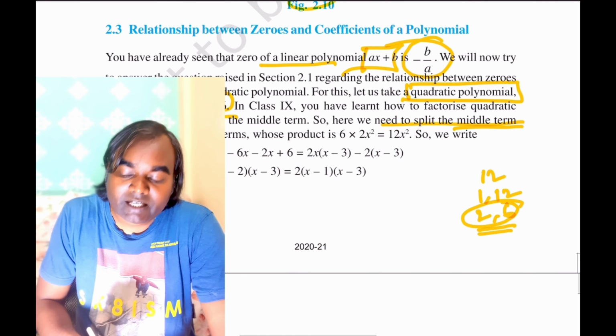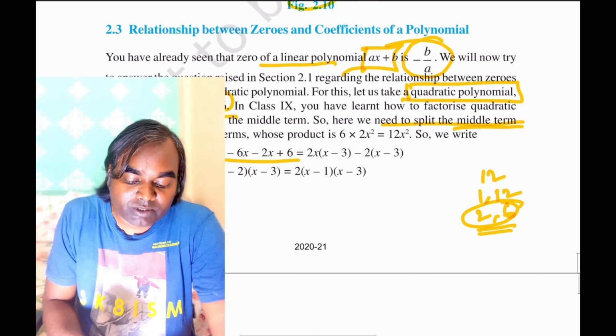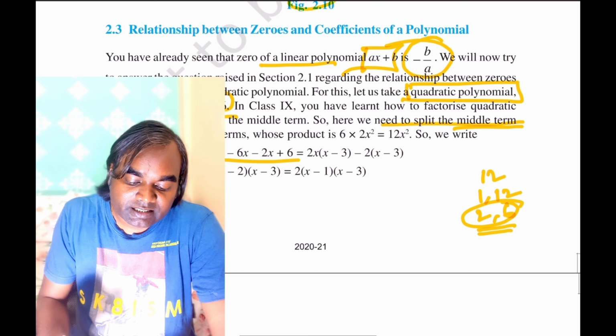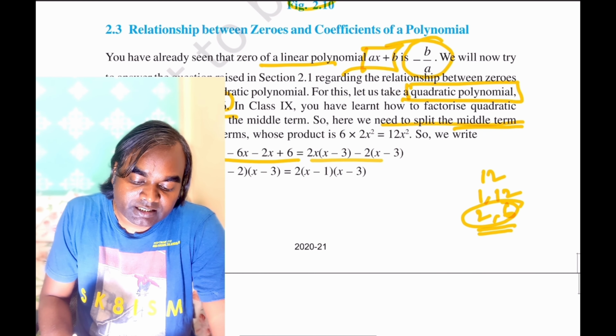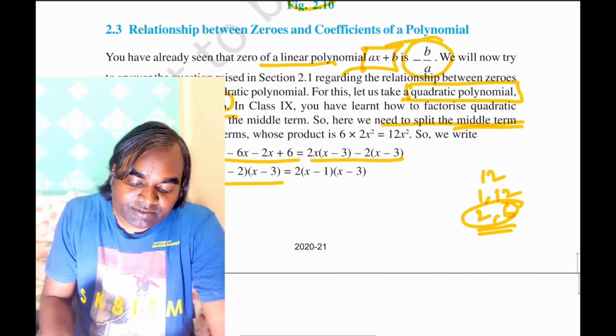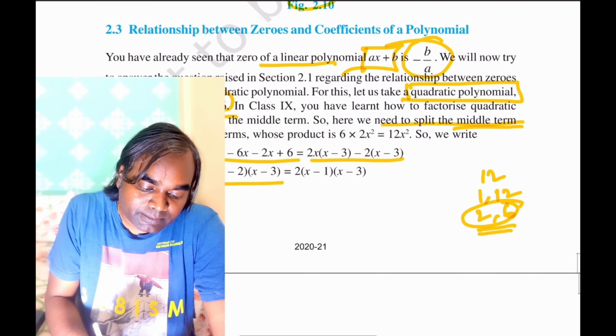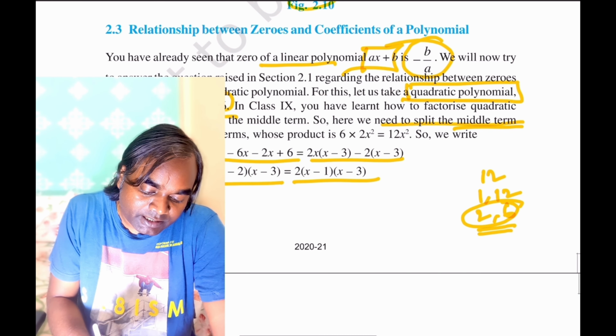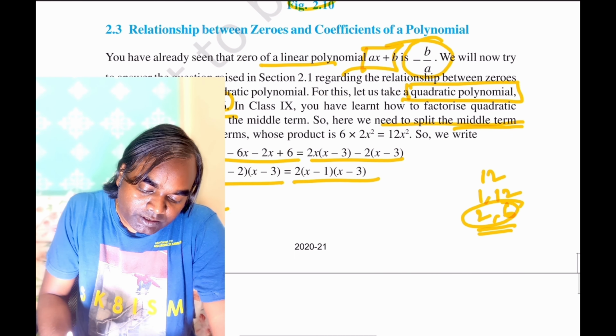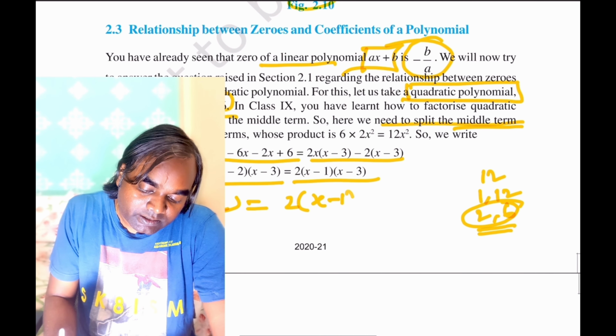So 2x square minus 6x minus 2x plus 6. After solving this we get this, that means p(x) can be written as 2 into (x minus 1) into (x minus 3).